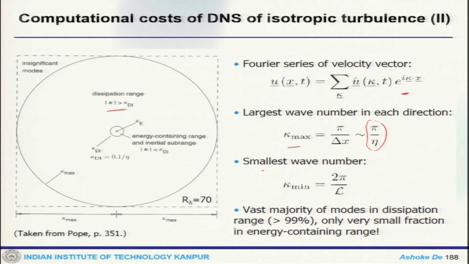Now, the smallest wave number would be 2 pi by L, and a majority of the modes are in the dissipation range. So, only a small fraction is in the energy containing range. That is what gives you an idea what DNS is all about, and the DNS requirement for large Reynolds number application.